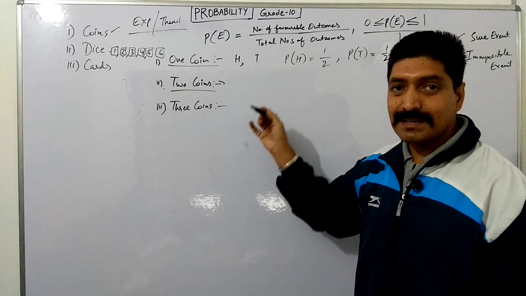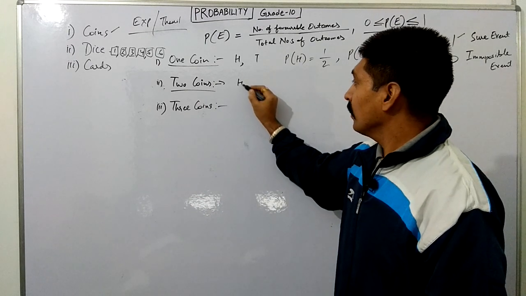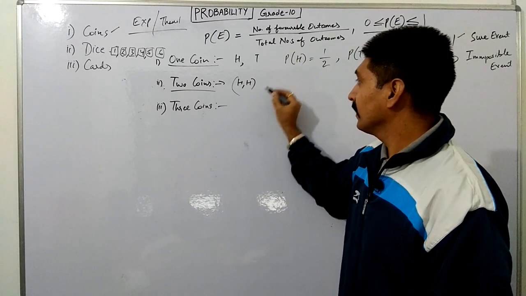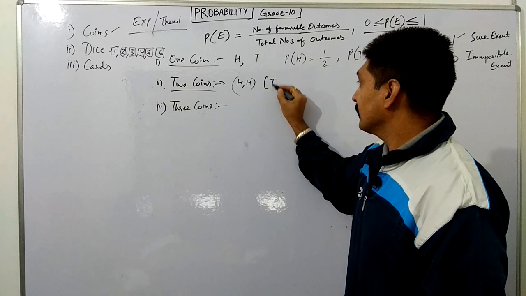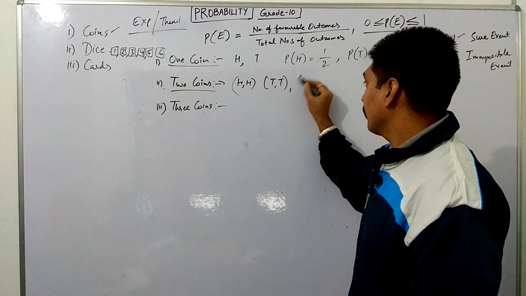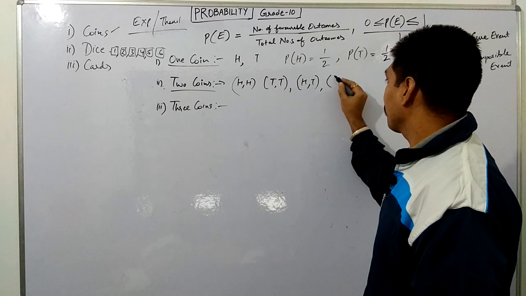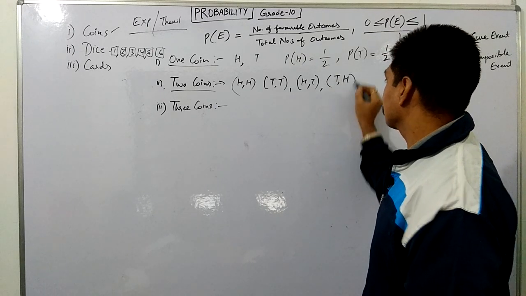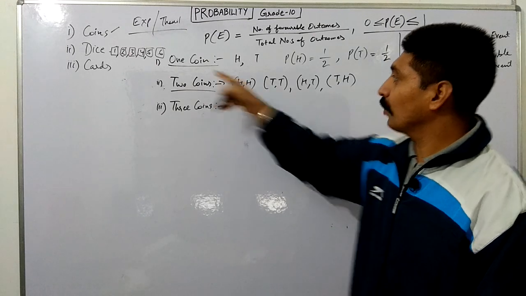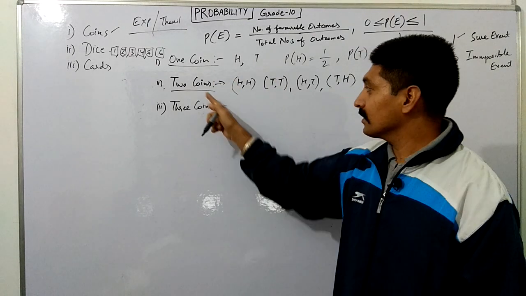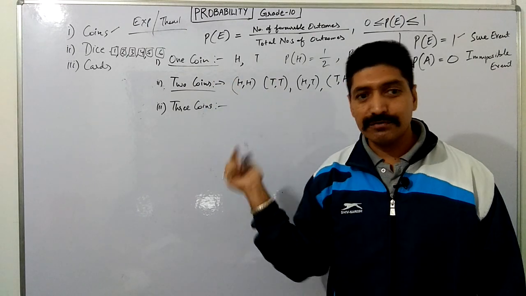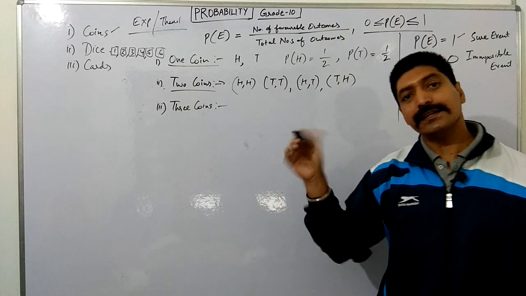So what is the sample space? We know head can come: head head, head tail, tail head, and tail tail. The sample space is 4. In 1 coin, the sample space is 2. In 2 coins, the sample space is 4.